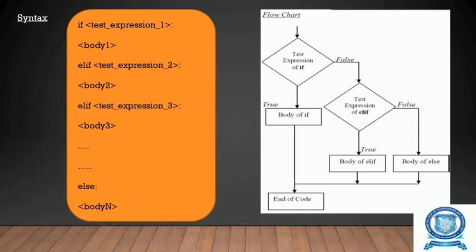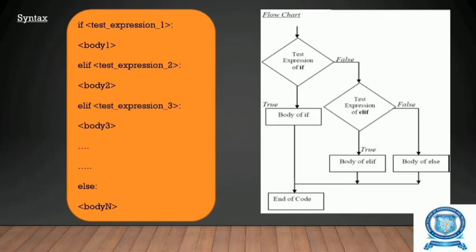So, this is the syntax which will be given for the elif statements. First we are going to check a condition, that is if test expression 1. If the condition is true, then body 1 will be executed. If that is false, then we are going to check another condition, that is elif test expression 2. If that is true, then body 2 will be executed.